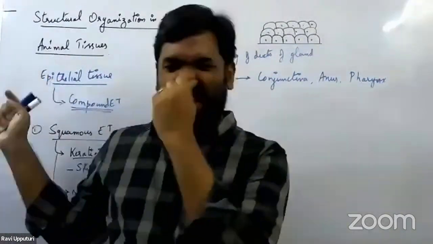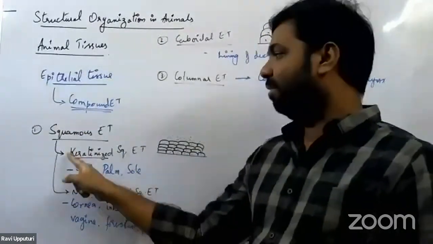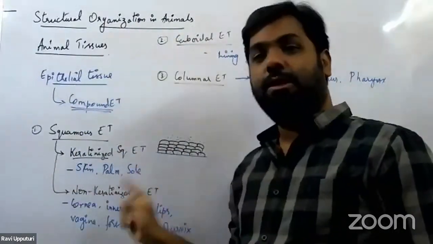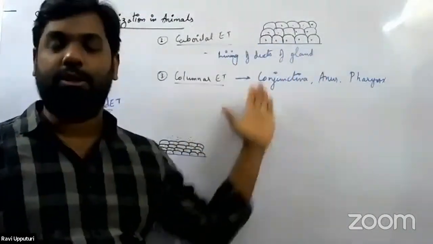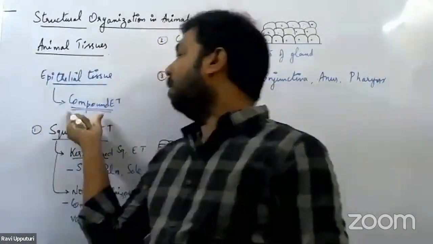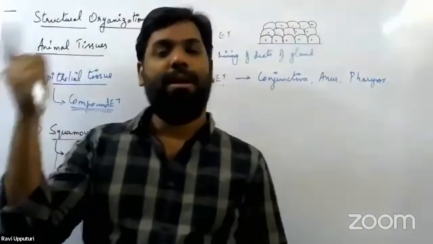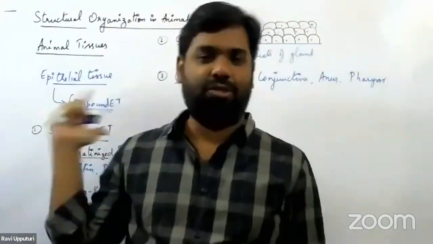Right? So this is what we have for stratified epithelium, stratified squamous. Under that we have keratinized and non-keratinized epithelial tissue and their locations. Then the cuboidal as well as the columnar epithelial tissue and their locations. So this is what we have in the compound epithelial tissue. So simple epithelial tissue, compound epithelial tissue, their types as well as the locations, I just mentioned.